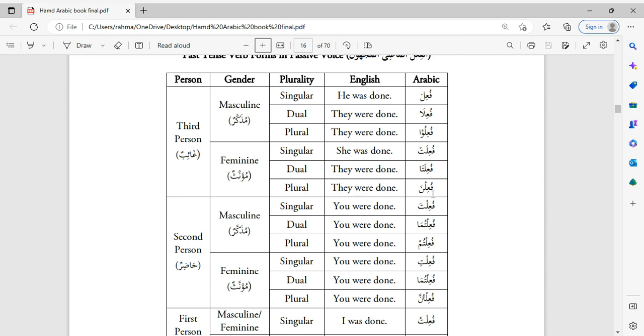So they were made would be here. The scale is فُعِلْنَ. So what we do is we replace the فُعِلْنَ with the letters of the verb that we are looking for, which are صاد, نون, and عين. So it'll be صُنِعْنَ. They were made.